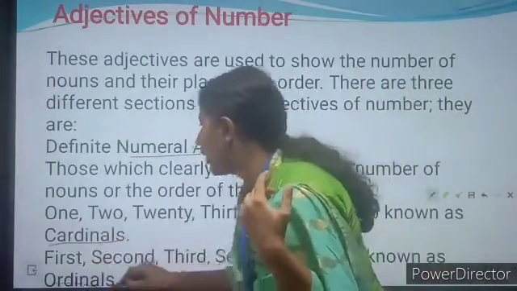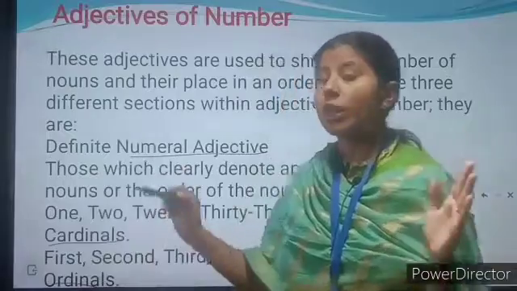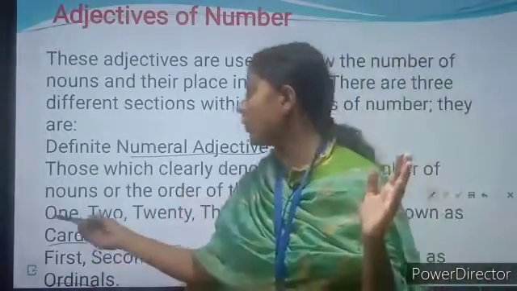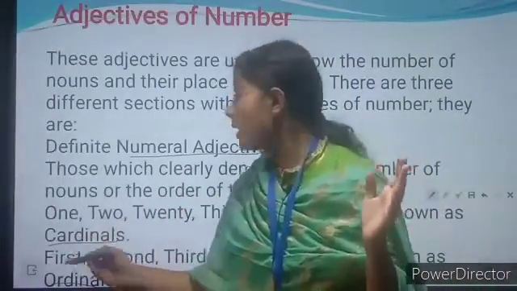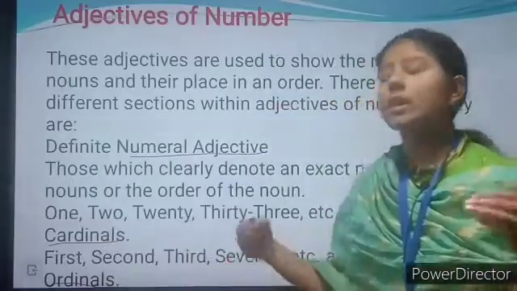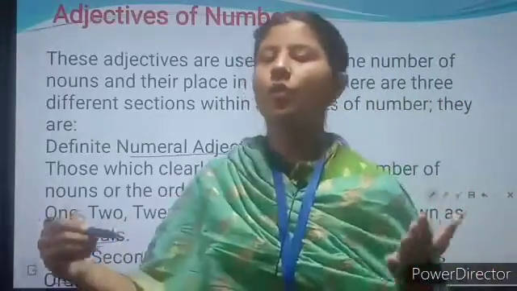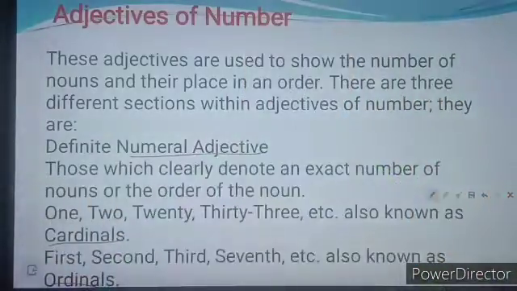of number are of two kinds: the first is adjective of cardinals, and the second is adjective of ordinals. So what is adjective of cardinals? 1, 2, 3, 4. And adjective of ordinals, for example, first, second, third, fourth, fifth. Okay, so I hope it is clear.